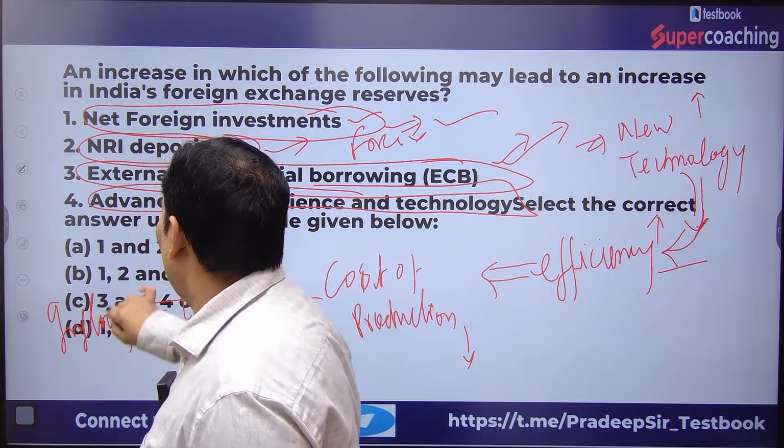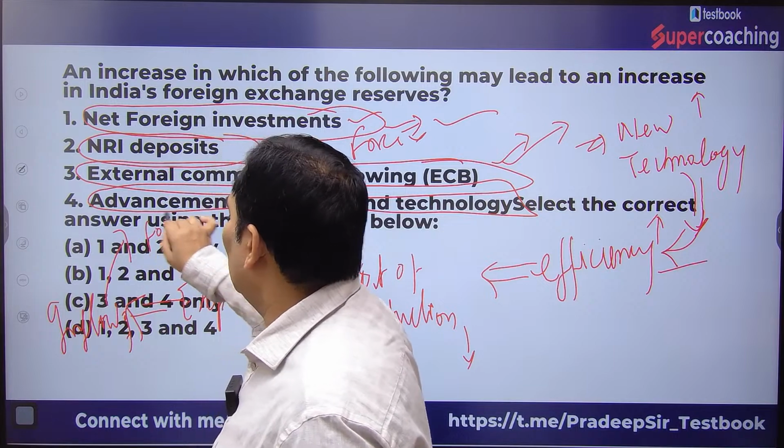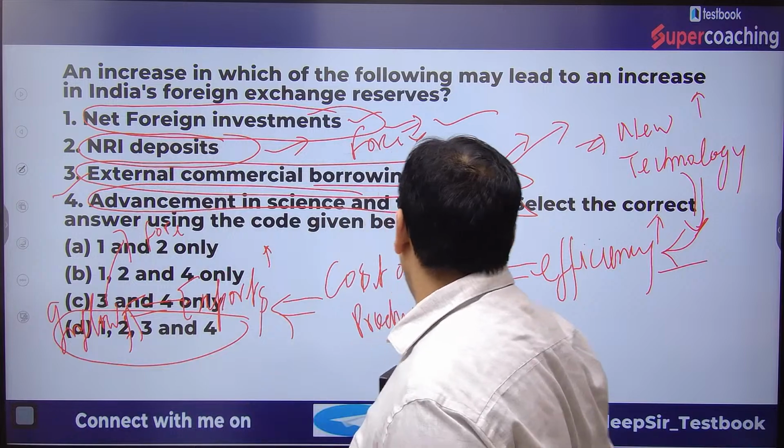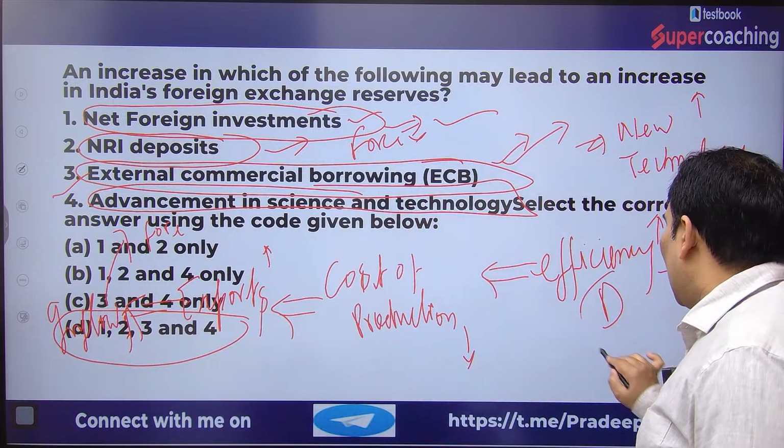So that means that will increase our forex reserves. So this will also be, so the right answer is 1, 2, 3, 4, all are correct. Therefore the right answer is D only.